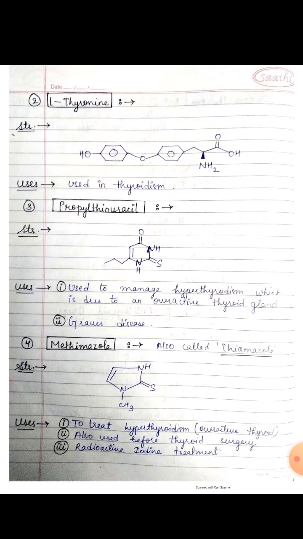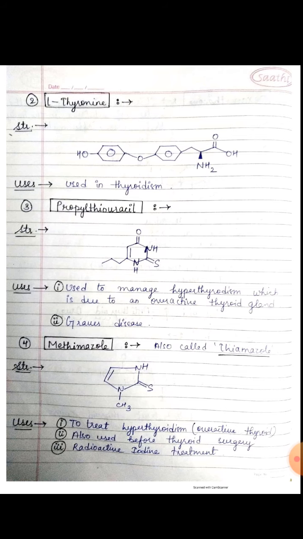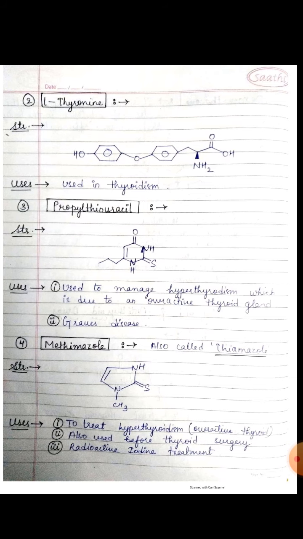Now come to the next drug, that is L-triiodothyronine. This is the structure of this drug and its use is for hypothyroidism. And now come to the next drug, that is propylthiouracil. This is the structure of that drug and propylthiouracil is used to manage hyperthyroidism, which is due to an overactive thyroid gland, and it is also used for treatment of Graves' disease.